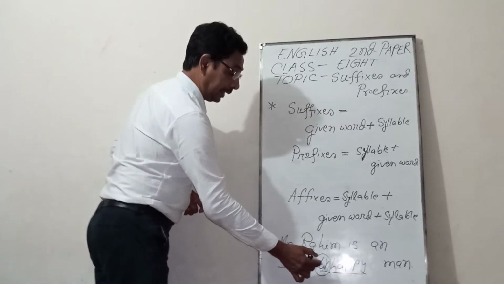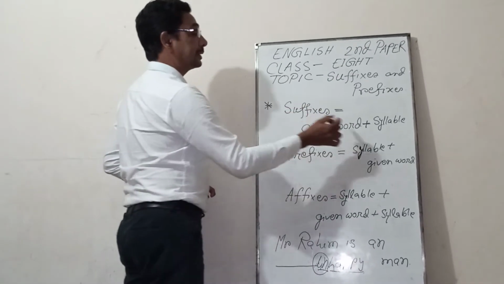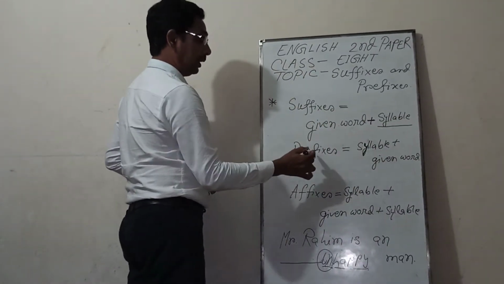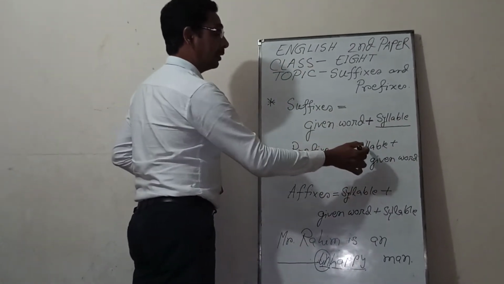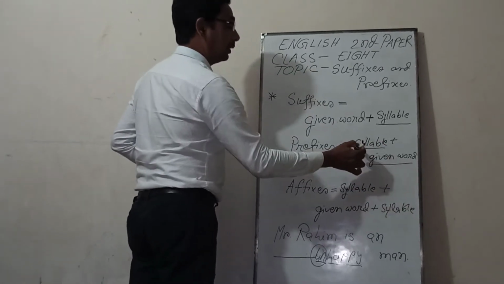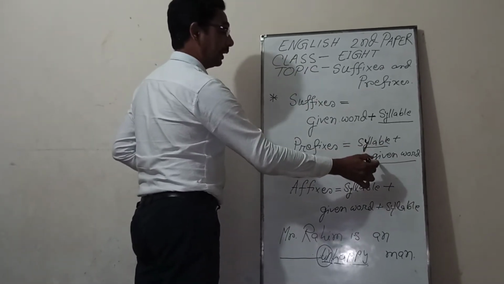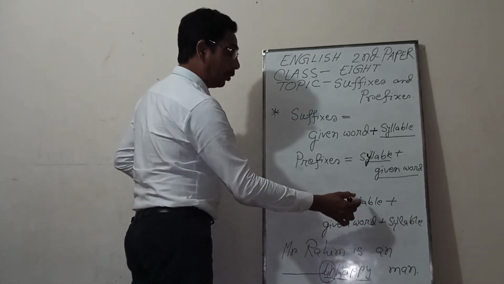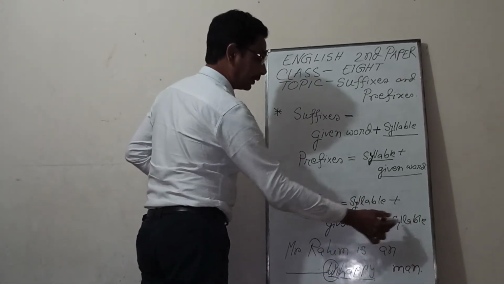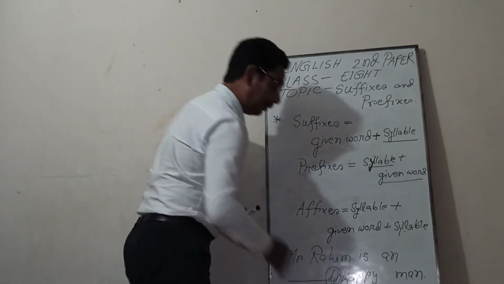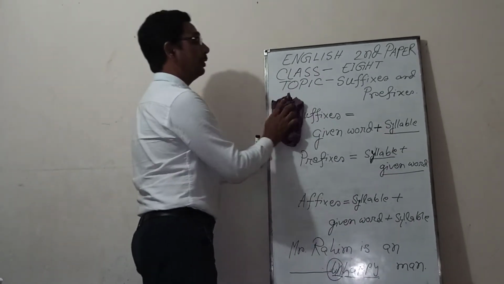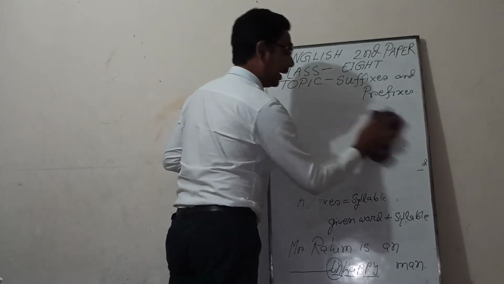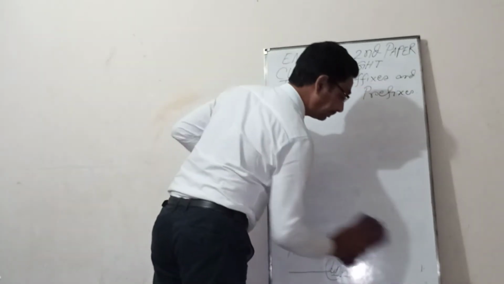In case of suffix, the syllable will take place after the given word. In case of prefixes, the syllable will take place before the given word. In case of affixes, the syllable will take place both before and after. Now, I am going to show you some examples about suffixes, prefixes, and affixes.